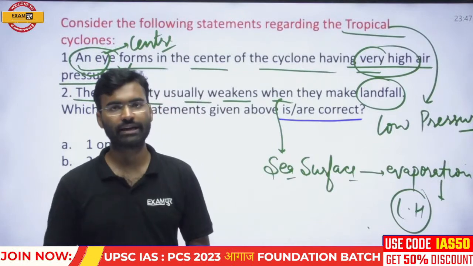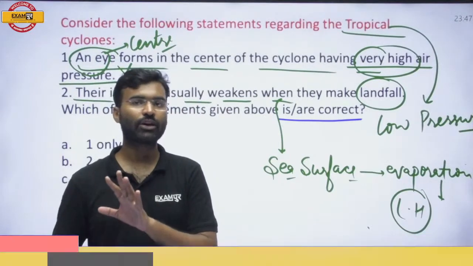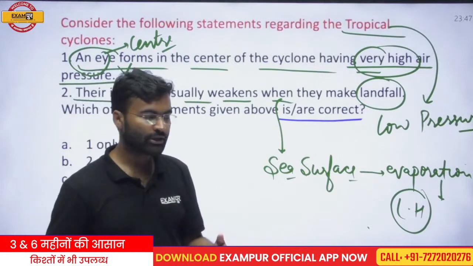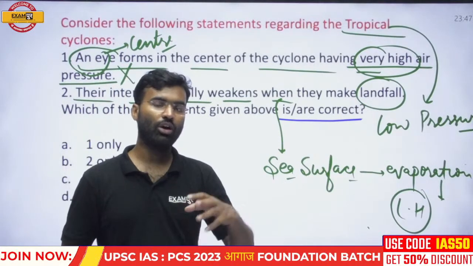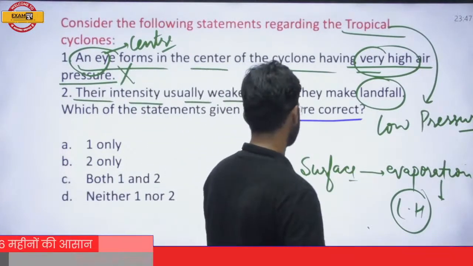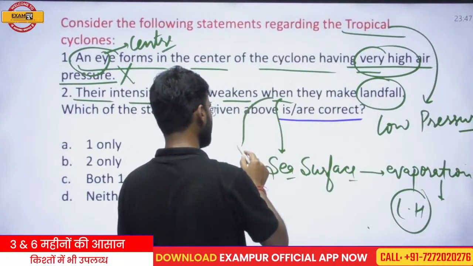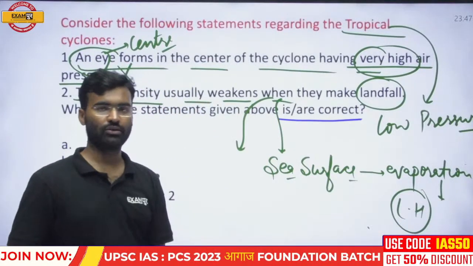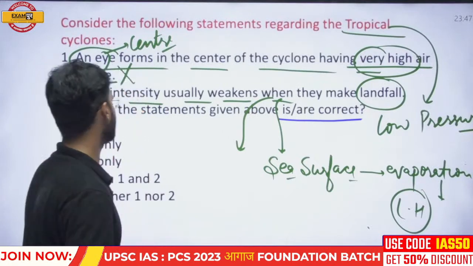If this disruption takes place, that means the cyclone would not be able to continue the whole system. Okay, because the energy supply will be disrupted. So the cyclone will become weakened when it makes landfall. Okay, so this statement is a correct statement.